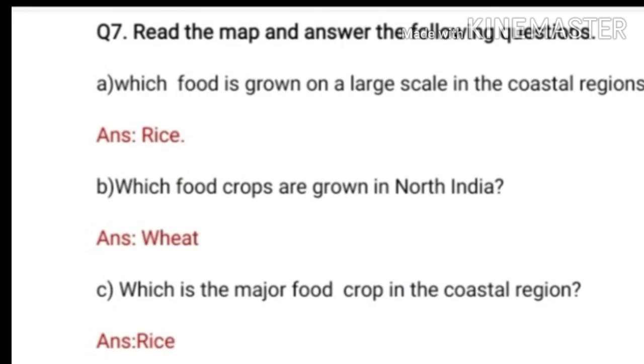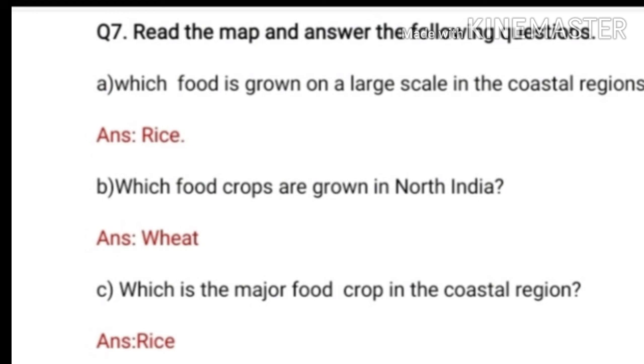Question number 7 is read the map and answer the following questions. So on your Scholar Series page number 58 there is a map of India and we have to read that map and write down the answers of these given questions. Question number A is which food is grown on a large scale in the coastal region? Coastal region means the area between the land and the sea. So we have to write down the food which is grown in this coastal region, and the answer of this question is rice.